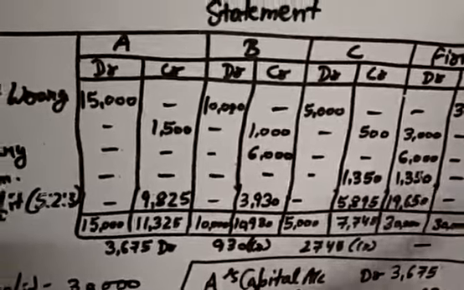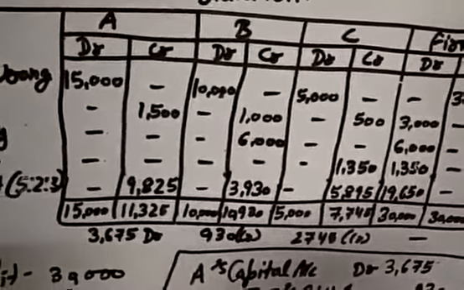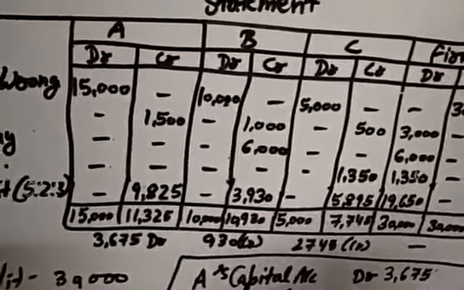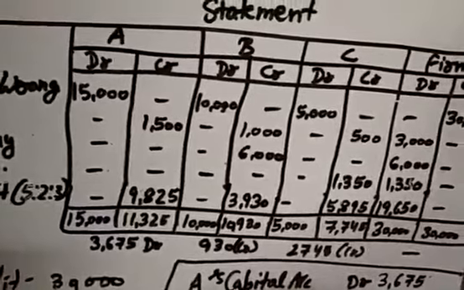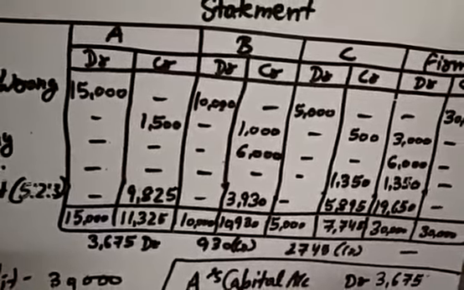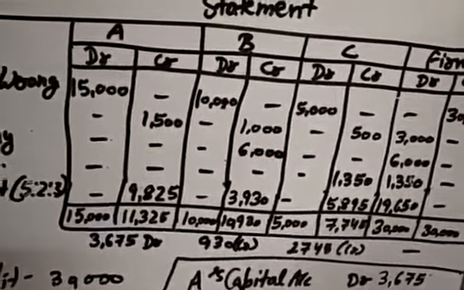Okay, students. So the method is the same, but this method of calculating is different and it depends on how the question is saying. The question is saying we have to deduct interest on capital first from the profit, then calculate 5%. So we have done it the same way, right?